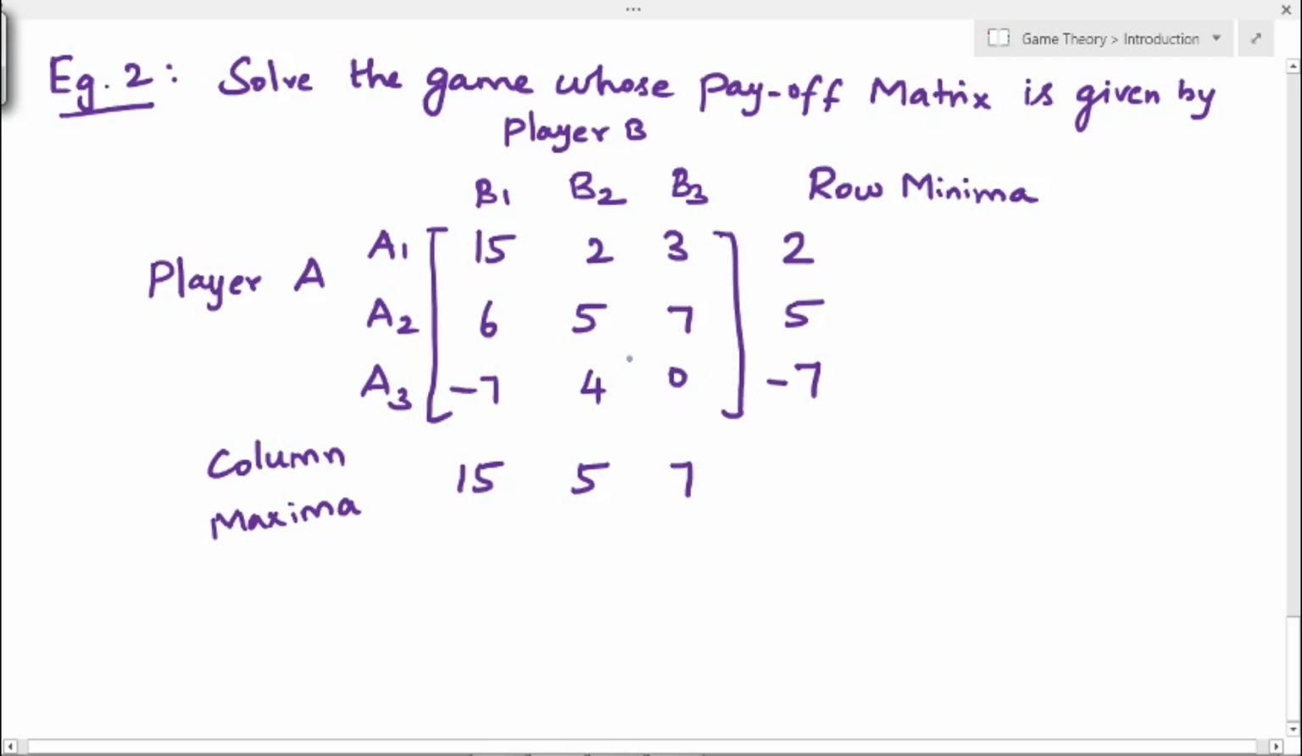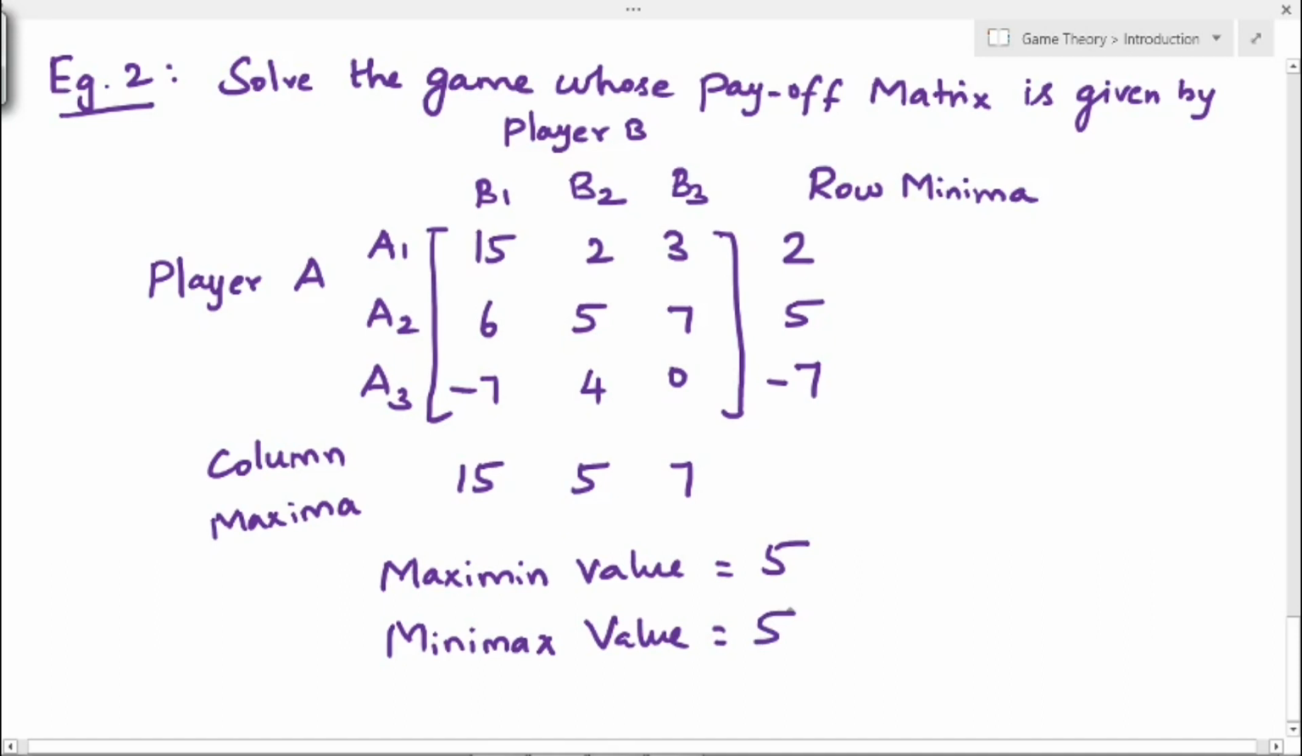After finding row minima and column maxima, we have to find the values of maximin and minimax. For the maximin value, out of these row minima we have to select the maximum one. The greatest value is 5. Next, the minimax value is the minimum value out of the column maxima. Which is minimum? Here, 5. So 5 is the minimum value.